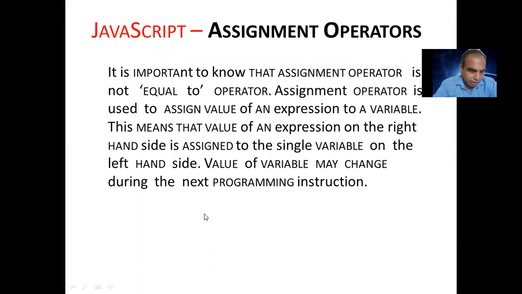Next operator is the assignment operator. It is important to know that the assignment operator is not the equal to operator. Equals means it assigns the value, right? But the assignment operator is used to assign the value of an expression to a variable. Just like i is equal to i plus 2, i plus equal. So this is assigning the value of an expression. This means that the value of the expression on the right hand side is assigned to the single variable on the left hand side. So the value of the variable may change. So variable values may be changed in the next programming instruction.